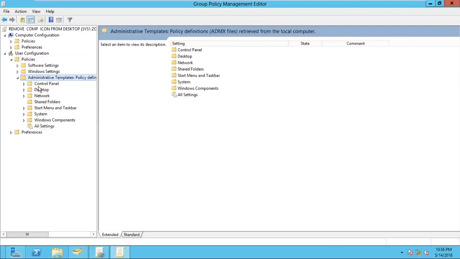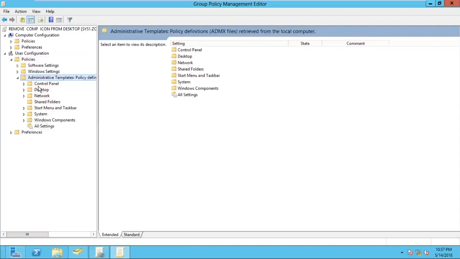Now what is an item? Computer is called an item, recycle bin is called an item, network icon is called an item. When you're changing wallpaper, it's called an item. When you right click on the computer icon and go to properties, it's called an item. When you click on the sharing tab, or the security tab, these are called items. So we have more than 2000 items in the Microsoft operating system, so Microsoft has given more than 2000 policies.